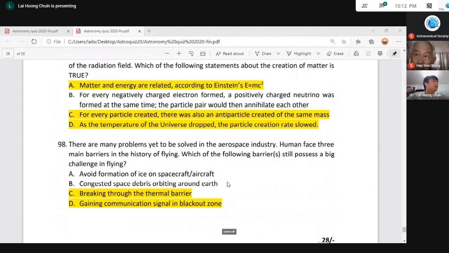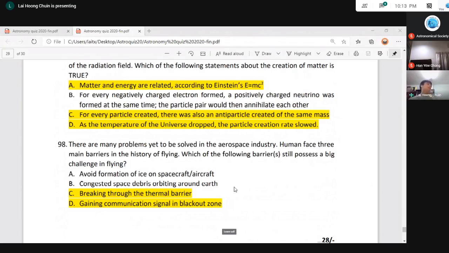All right. Icing of spacecraft or aircraft is also a main issue. But to avoid formation of ice on spacecraft or aircraft, this is also a hot topic in research, but there are many precaution steps, many measures that can be done to avoid icing or to solve the icing issue.